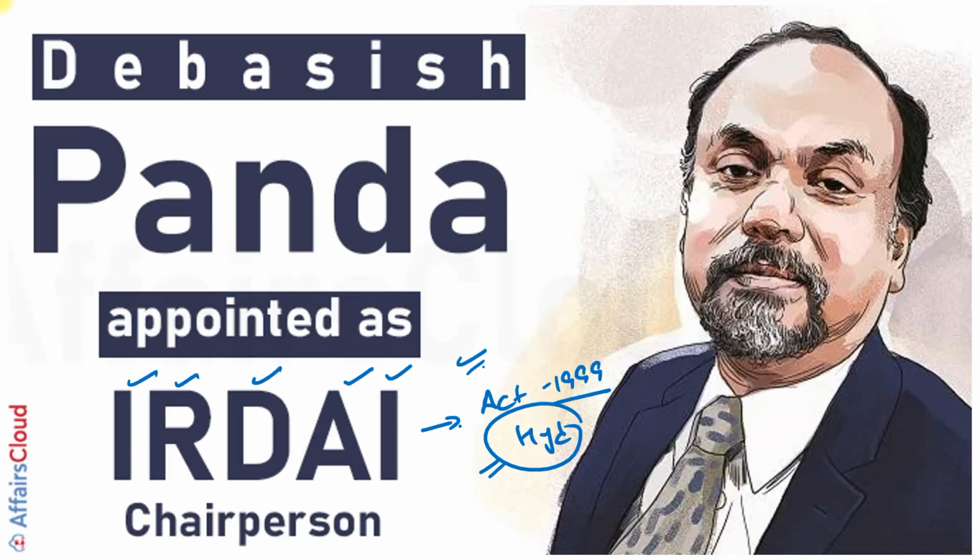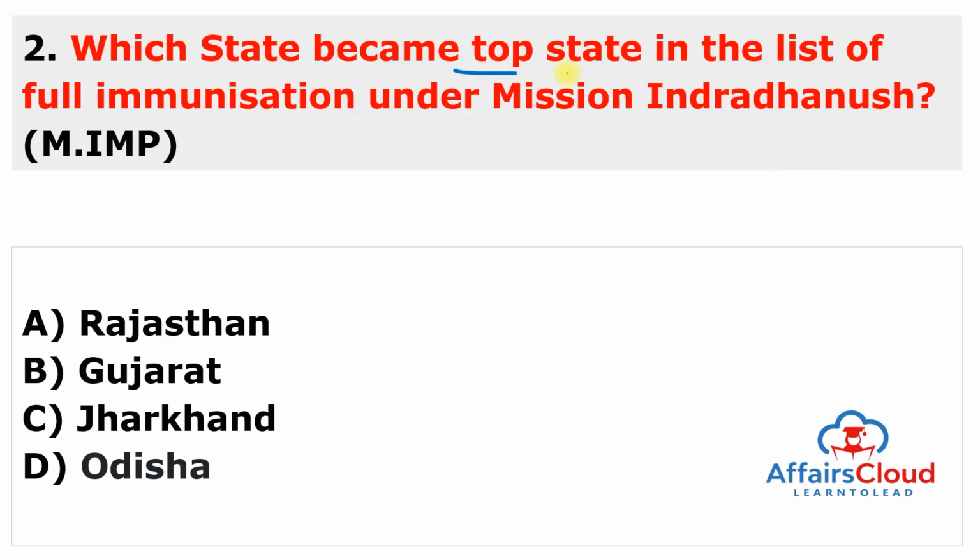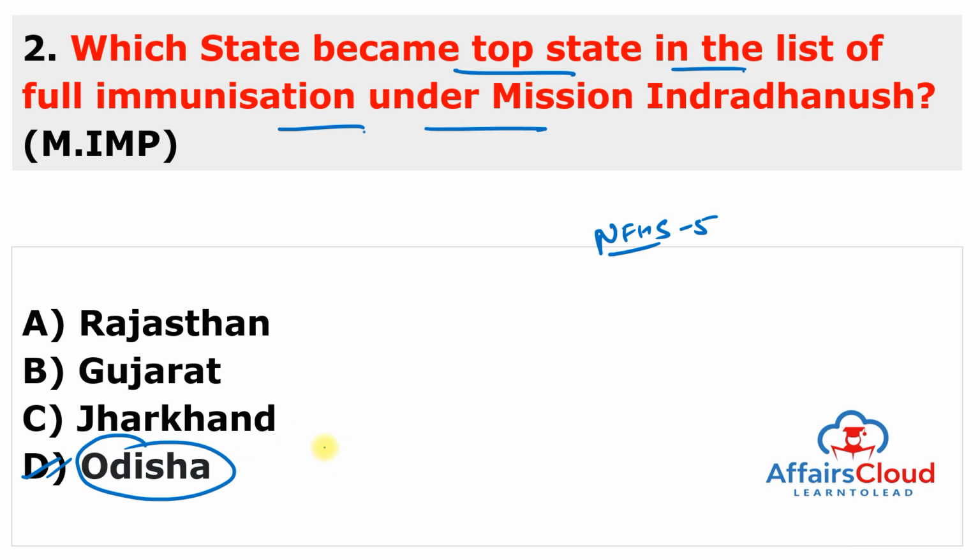Now moving to next question. Which state became top state in the list of full immunization under Mission Indradhanush? Again, very important question. According to the National Family Health Survey number 5, the answer of this question is D, Odisha. Odisha became top state in the list of full immunization in India with 90.5% coverage under the Mission Indradhanush.